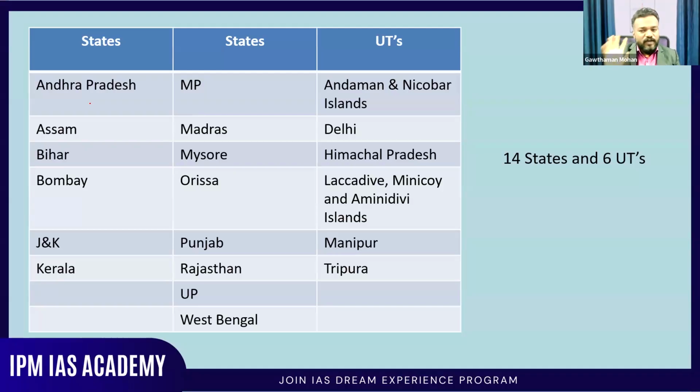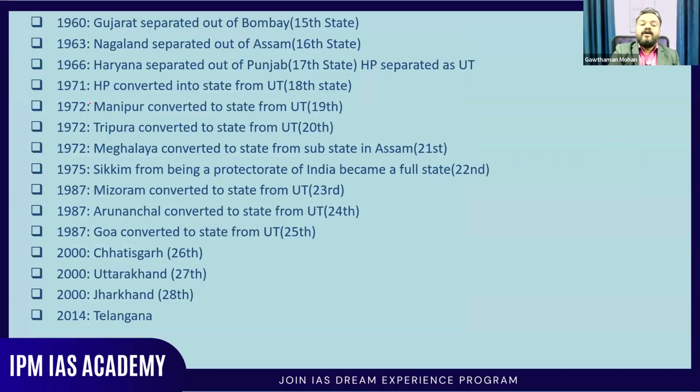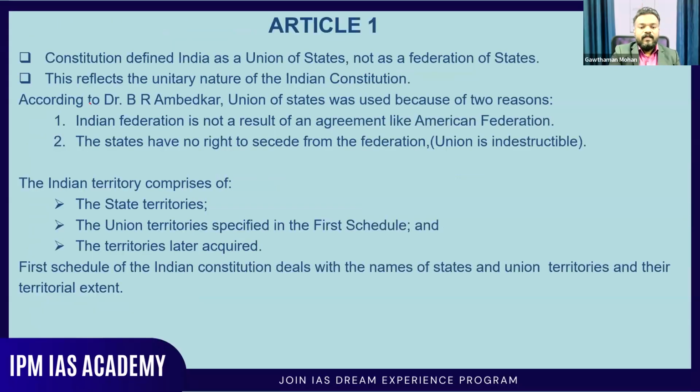So when you're looking at it, surely you will get a confusion, because some of these Union Territories are actually states now, and some of these states are actually Union Territories now. This confusion will definitely be there, and that will be solved when you look at this particular area, that is how each state was actually formed. This is a date-wise, year-wise classification of the formation of various states. Here also you can pause for a moment and go through it.